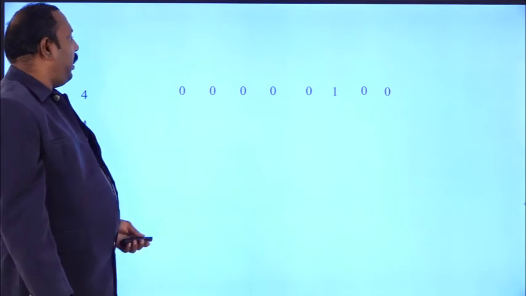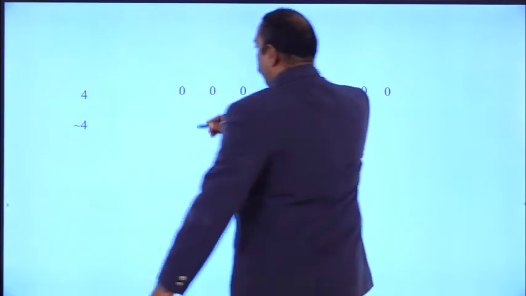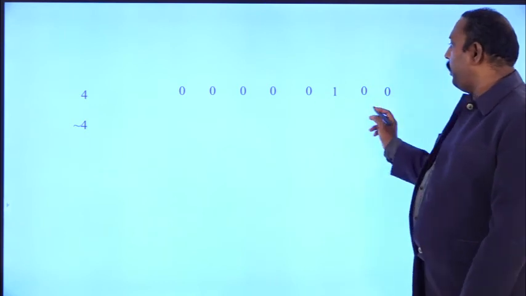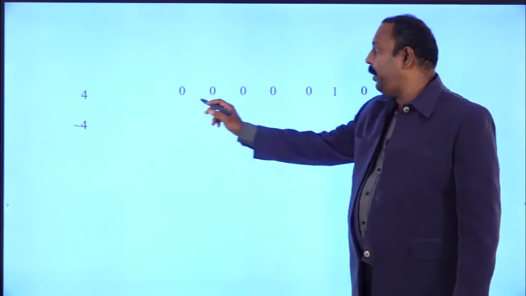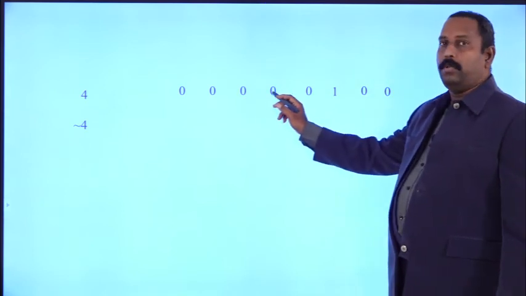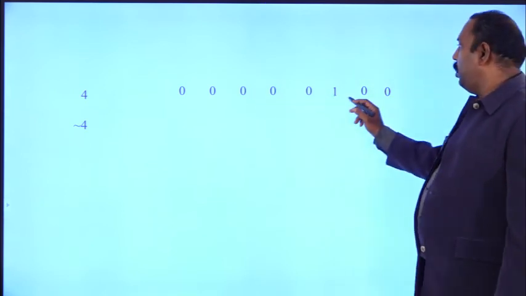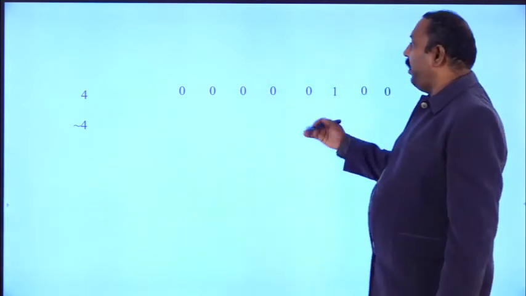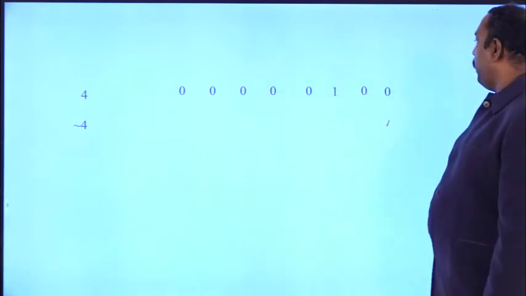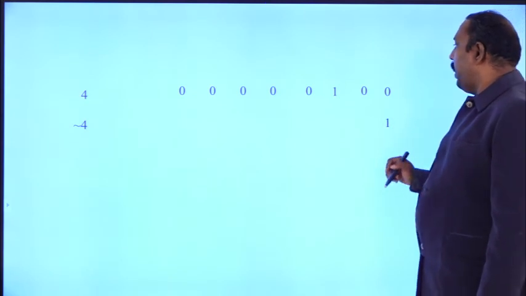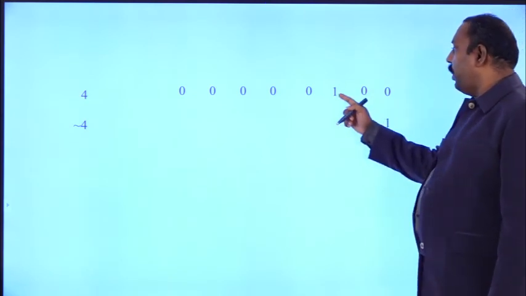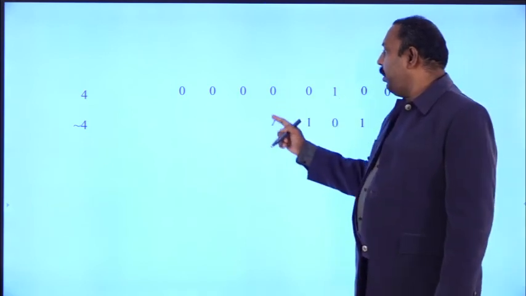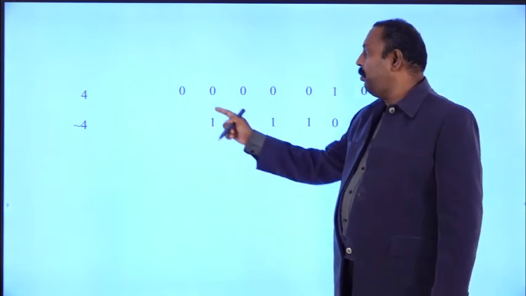For example, suppose you have taken the value 4. 4 will be represented as 0, 1, 0, 0 in 4-bit representation. Suppose you consider 8 bits, the remaining 4 bits will be zeros, so 0, 0, 0, 0, 0, 1, 0, 0. Coming to the complement of 4, we have to invert the bits. 0 will be converted into 1, 1 will be converted into 0, and the remaining 4 zeros will be converted into 4 ones.